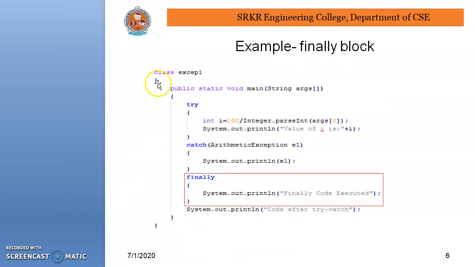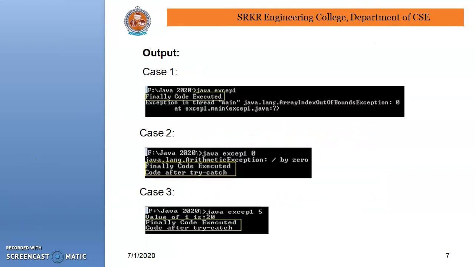This is the actual code of the finally block: try block, catch block, finally block. Whether a particular exception is raised or not, the finally block compulsorily executes. This is case one. In this case we do not pass the argument, so automatically we have a problem, but first of all it will display that the finally block executed.